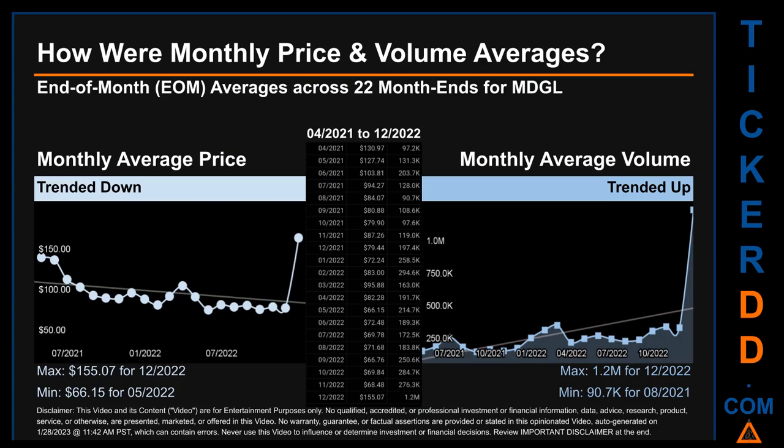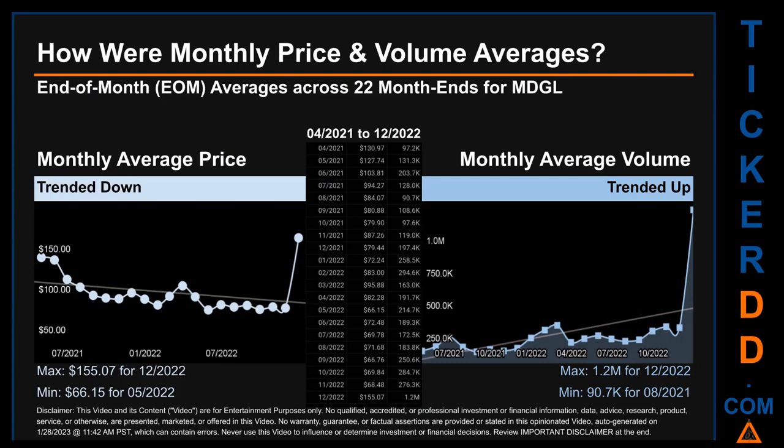How were price and volume averages for MDGL? Across 449 trading days, there were a total of 22 month ends, of which monthly averages for daily price and volume were calculated. Overall, monthly price average trended down while monthly volume average trended up.